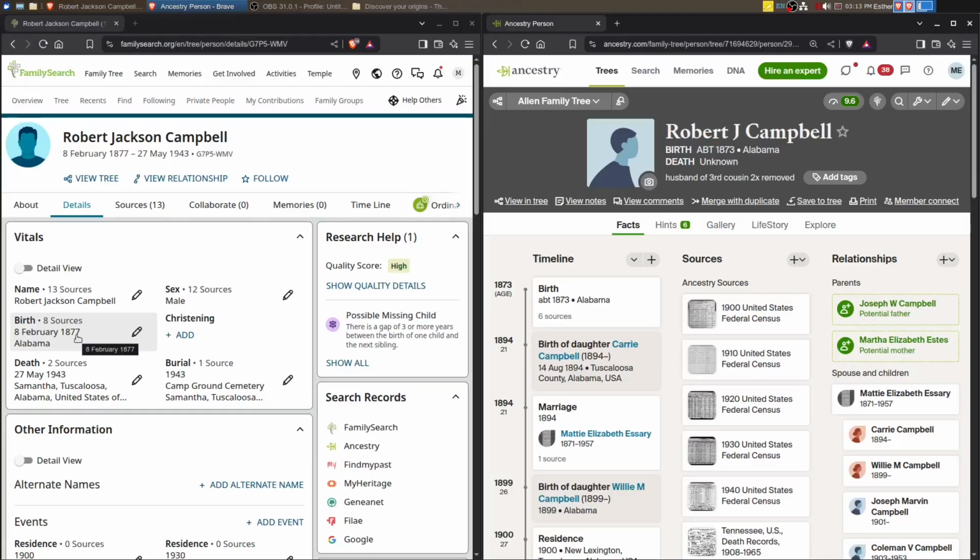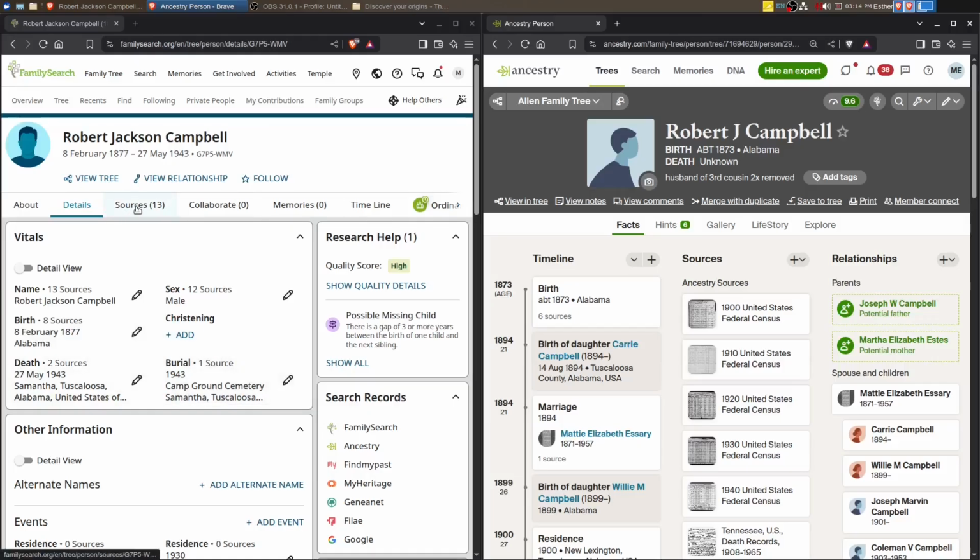So any other records that we have for him, we would need to look and see if they also say his parents. That could be a death record, so a death certificate could name his parents. That does depend on who the informant is. And anything else that may mention his parents, like an obituary or maybe a Find a Grave memorial, something like that, we'll need to look at. If his father died and left a probate or a will where he was mentioned, that could be a possibility as well. So we need to look at that.